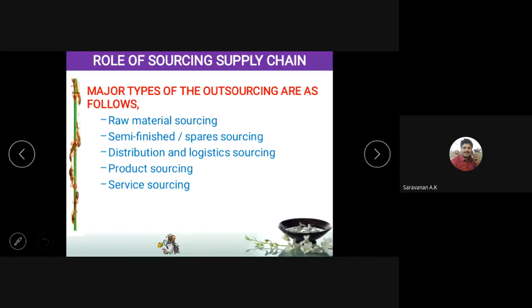And last is service sourcing. Service means whatever service it may be, bike service or otherwise. It may be AMC or it may be a fitting service. If you bought an AC, some person will come and fit the AC in your home. That is also a service, so they are sourcing that person to do that service. So these are the various types of outsourcing.